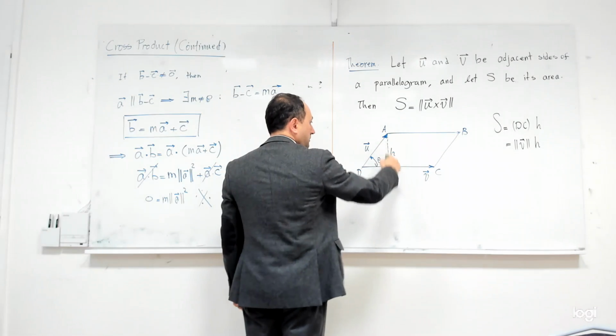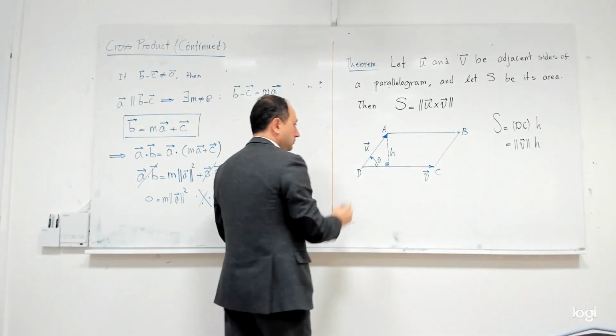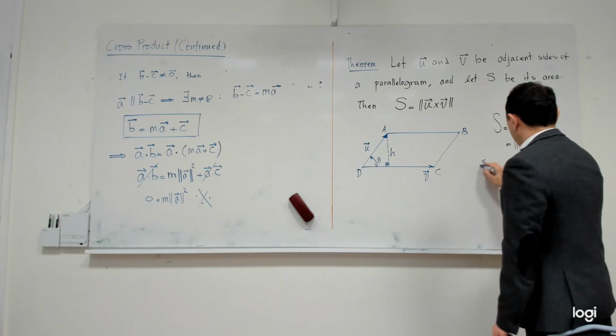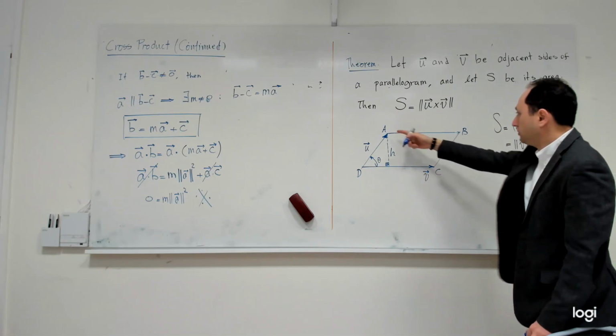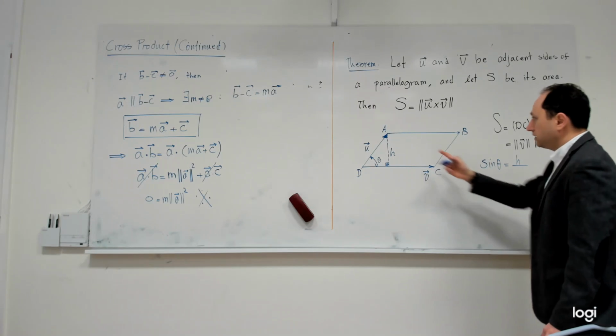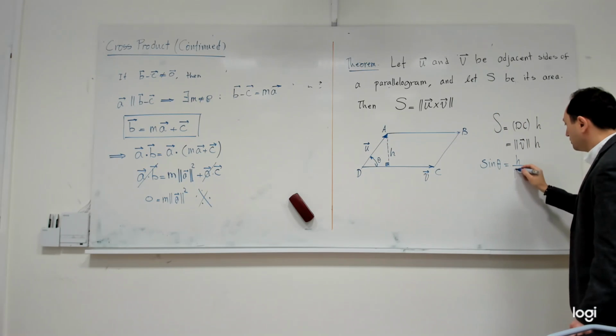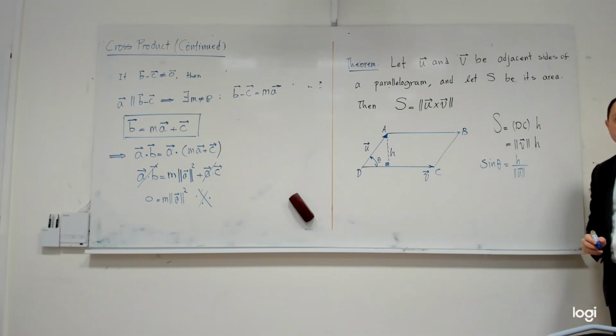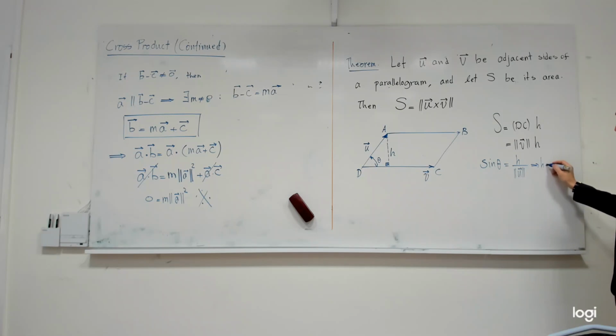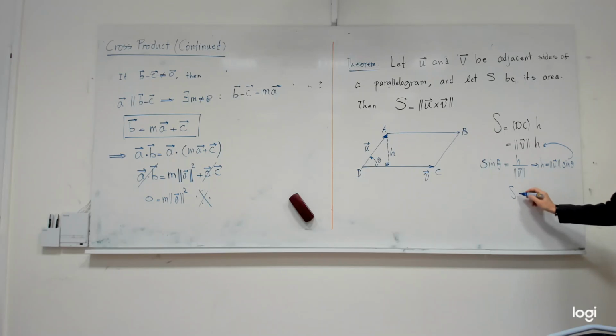And then I can write something in this right angle triangle. What is sine of theta? Sine of theta is equal to the opposite side, which is h, divided by the adjacent side. Sorry, divided by the hypotenuse. But the hypotenuse is the norm of u, agree? And then what is h then? H becomes norm of u multiplied by sine theta. What I need to do is plug it back here and then I am done. Yes, because S becomes equal to norm of V multiplied by norm of U multiplied by the sine of the angle between them.